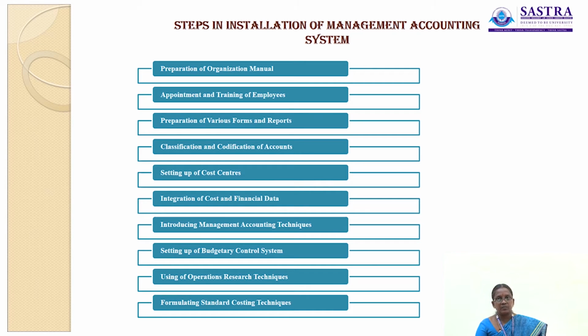The next step is setting up of budgetary control system. Under this step, every organization should prepare the budget in order to achieve its objectives economically and efficiently. Hence, the management should establish a suitable budgetary control system. Moreover, the proposed system should be flexible and accommodate changes in future.